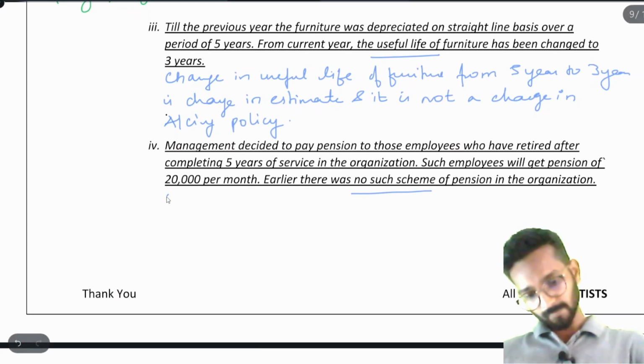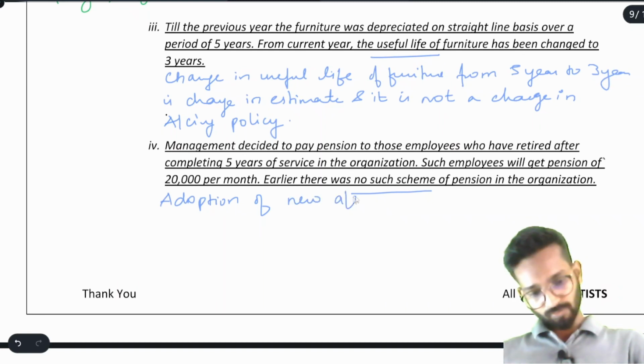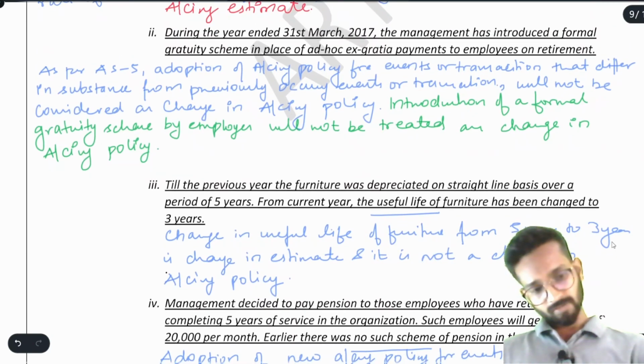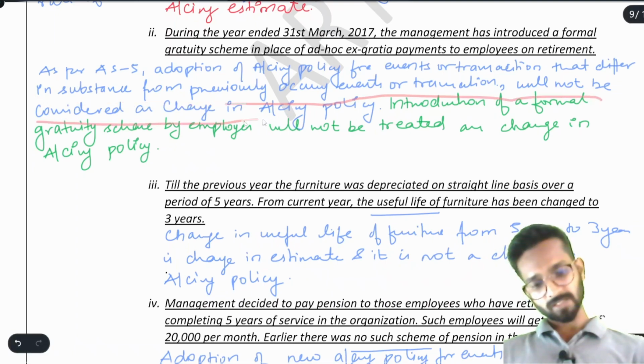So you will write here that adoption of new accounting policy for events or transactions that differ in substance from previously occurring events or transactions will not be considered as change in accounting policy.